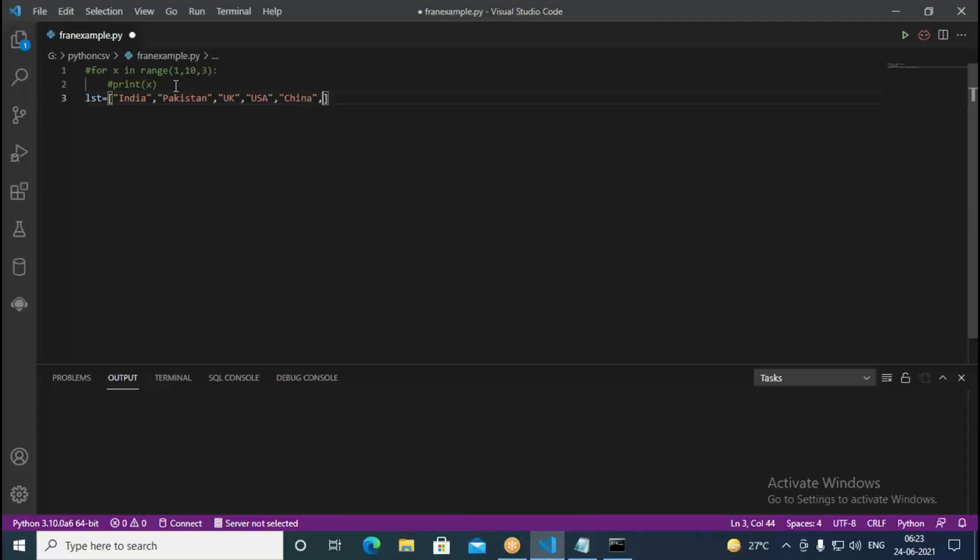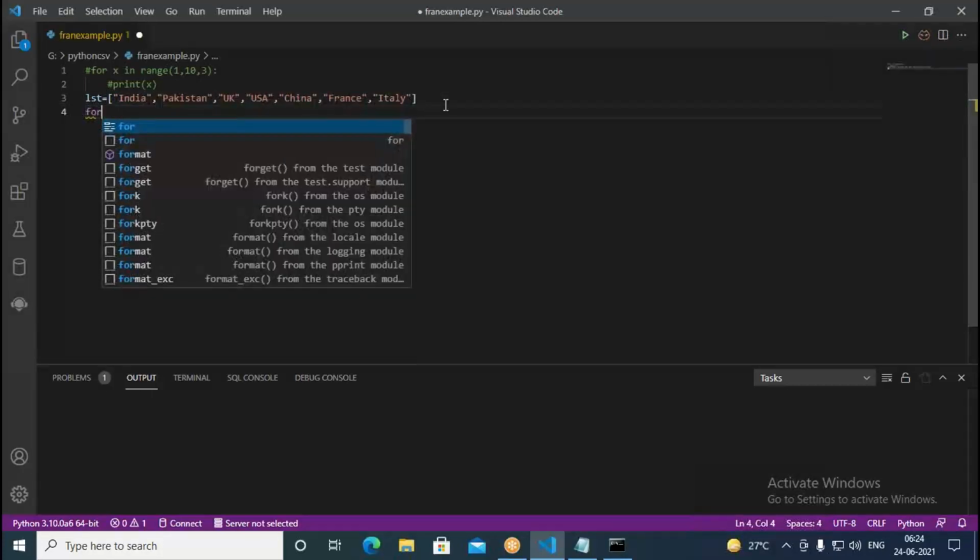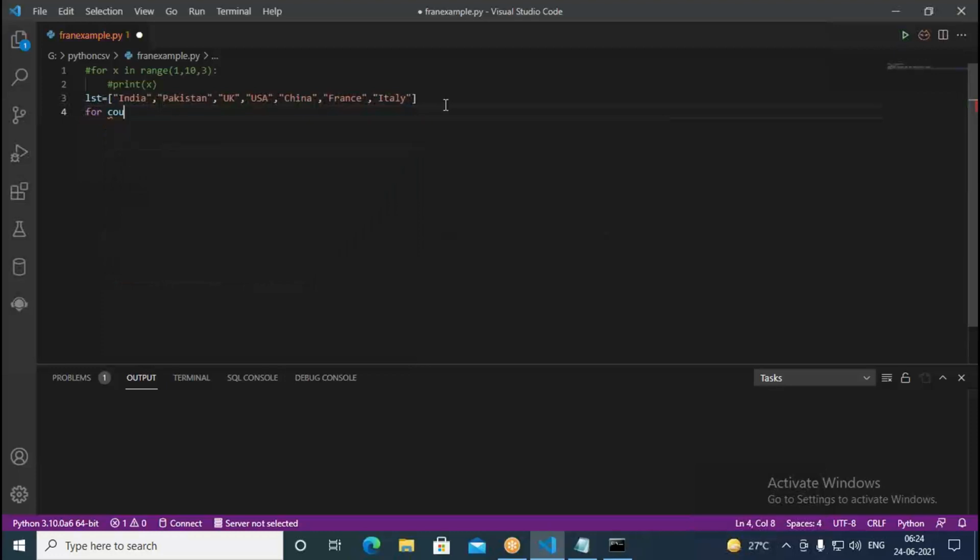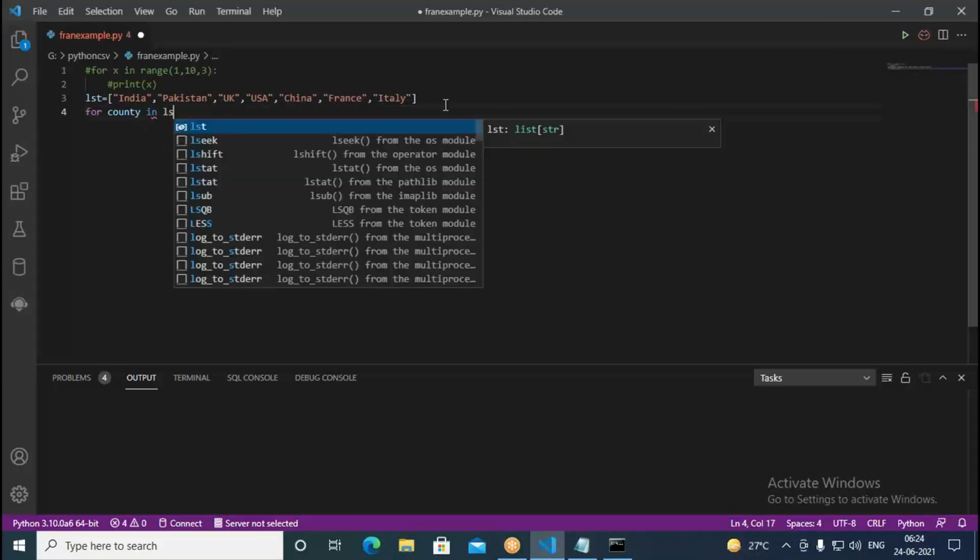Then one more, France and Italy. Now when you go with the iteration, one by one it's going to print for us. Now take this one, go with the for loop: for country in LST.